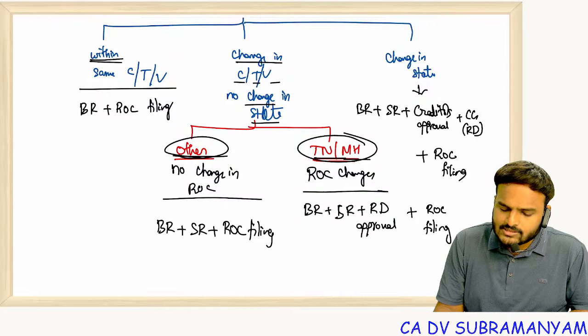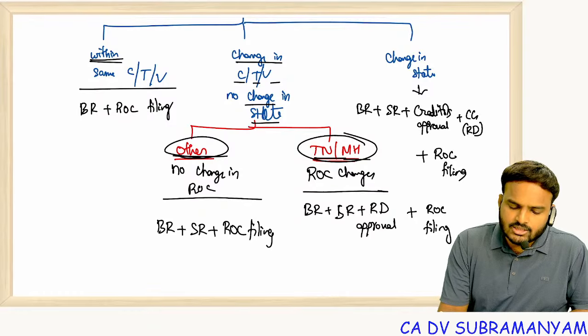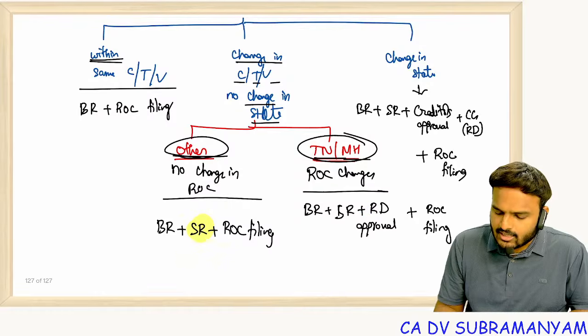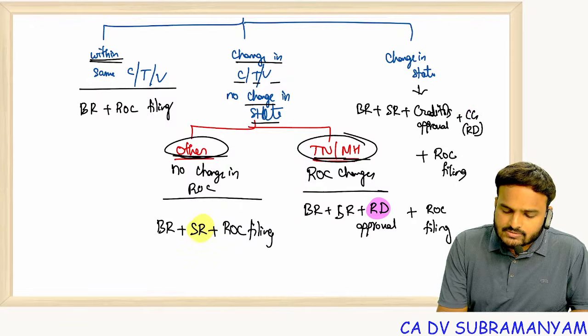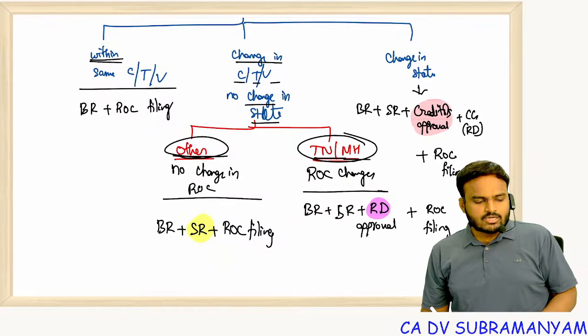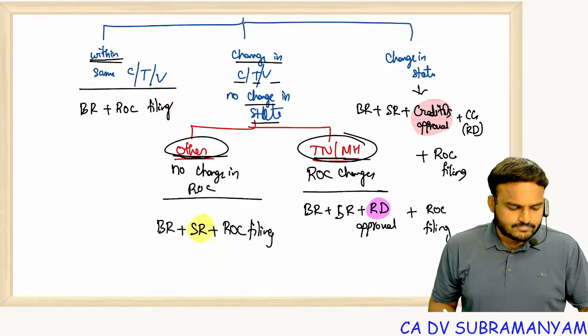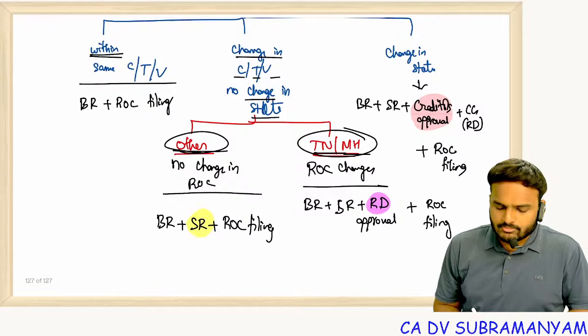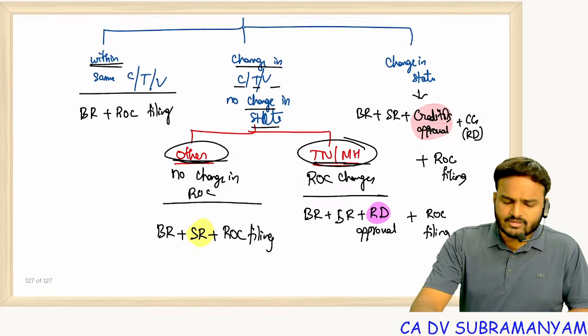So if you observe, in each and every stage, a new approval is getting added. Here you can see SR, here you can see RD, here you can see creditors. In each and every stage, additional approvals. Clear? So remember these equations, that's enough.